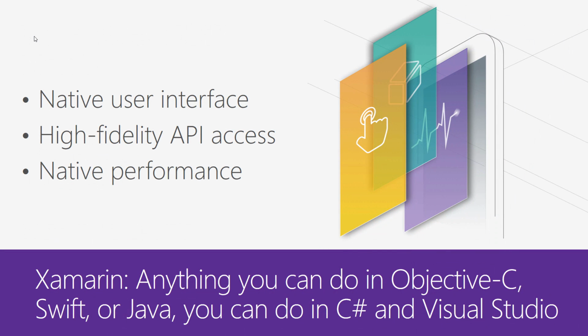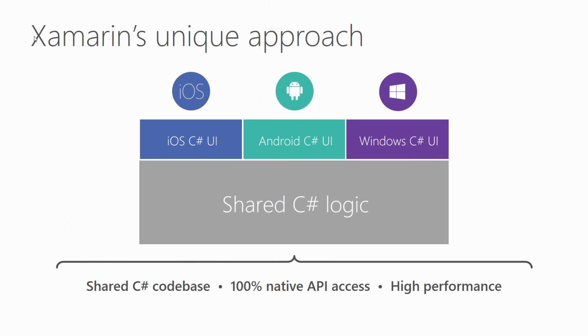For me, I fell in love with Xamarin over 6 years ago at this point because it really enabled me to create beautiful native user interfaces, get access to every single API on the different platforms, and of course, get great native performance. And I've always said it in every single session I think I've ever given, that truly anything that you could do in Objective-C, Swift, or Java, you can do in C# inside of Visual Studio. And what we really enable developers to do is build a shared C# business logic backend of their applications.